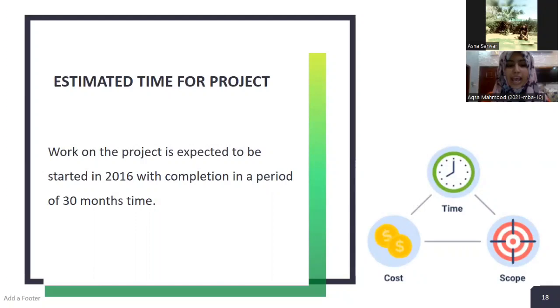Estimated time for the project. Work on the project is expected to be started in 2016 with completion in a period of 30 months time.